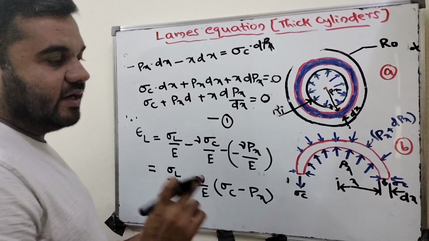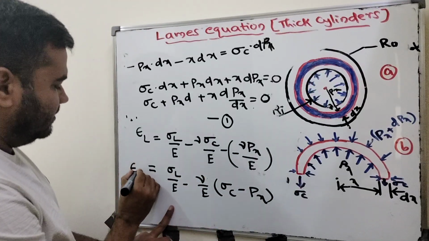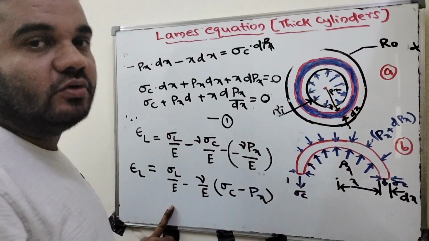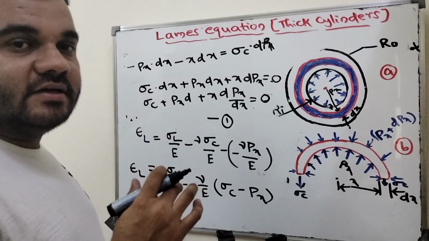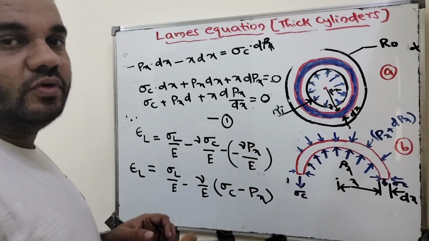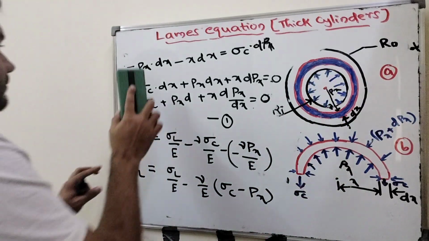So the condition for the thick cylinder is that the longitudinal stress or strain remains constant throughout the length. Whatever longitudinal stress is developed inside the cylinder is the same throughout the cylinder. That condition we have to apply here.